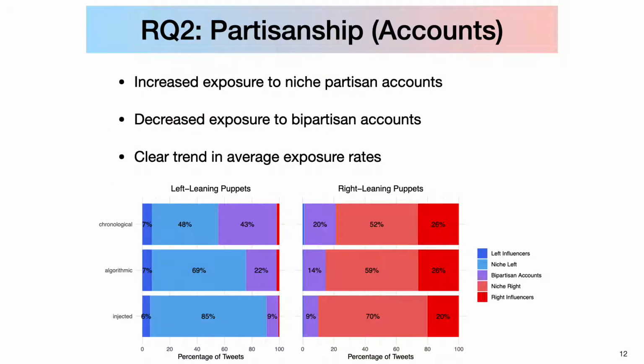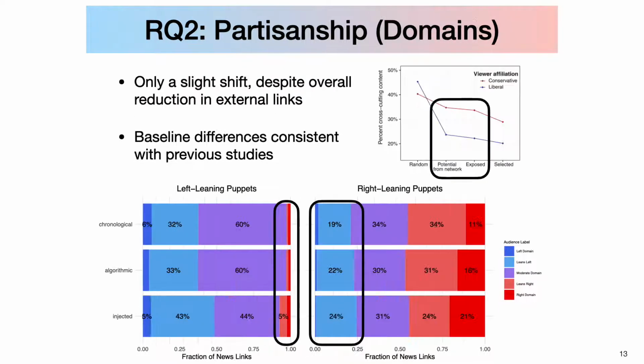We also observed a slight partisan echo chamber effect. This can be seen in the increased exposure rate for niche partisan accounts and in the decreased exposure rate to bipartisan accounts. We didn't see as much of an echo chamber effect in terms of external domains, though one important thing to note is that we found baseline differences that were consistent with the Facebook study I mentioned earlier. Right-leaning puppets had a much higher rate of ideologically cross-cutting content in their baseline chronological timeline.